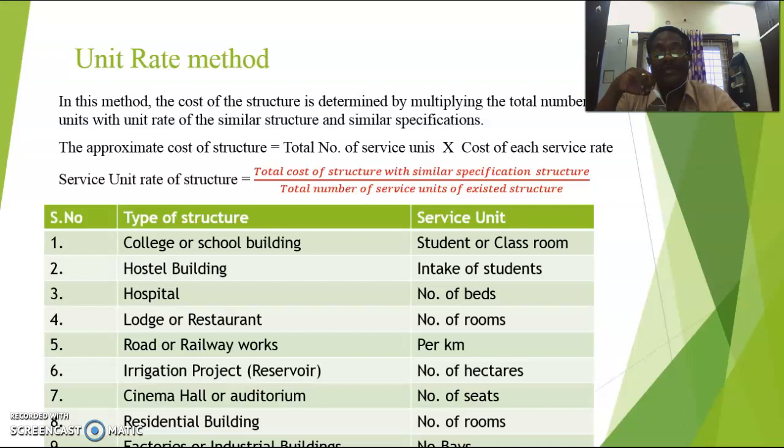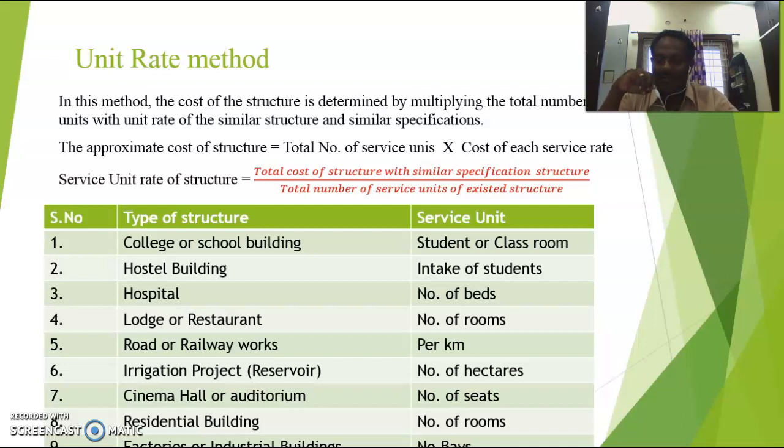Roads. Whenever you take any road, according to the type of road, either national highway, state highway, district main road or village road, you take the kilometer length as the service unit for the construction, whether it is a village road, pakka road, district main road, national highway or state highway. The dimensions of the state highways and the district main roads are constant. According to that you have to calculate. Next one, railways also, whether it's meter gauge, broad gauge or narrow gauge.